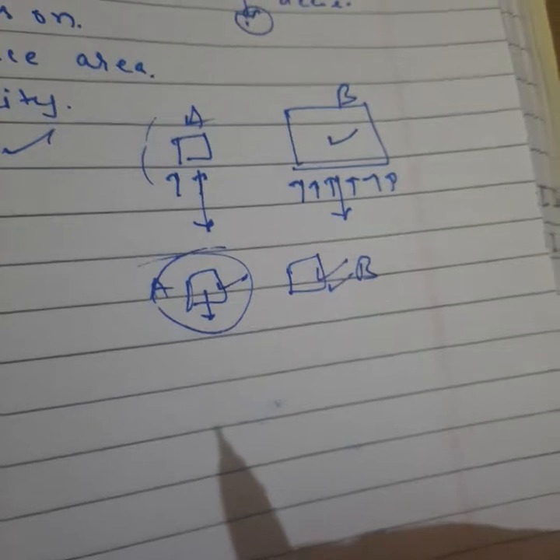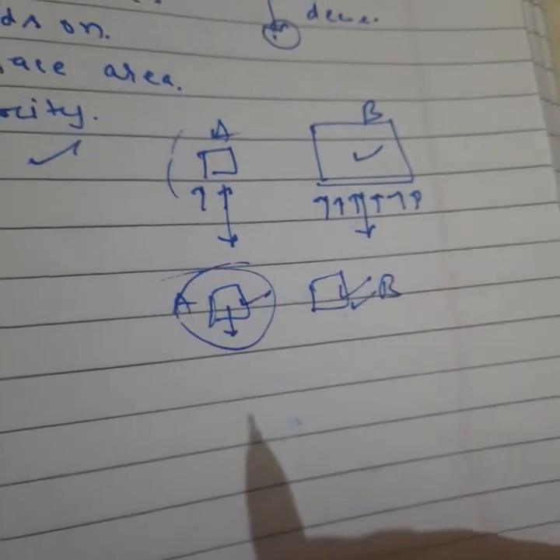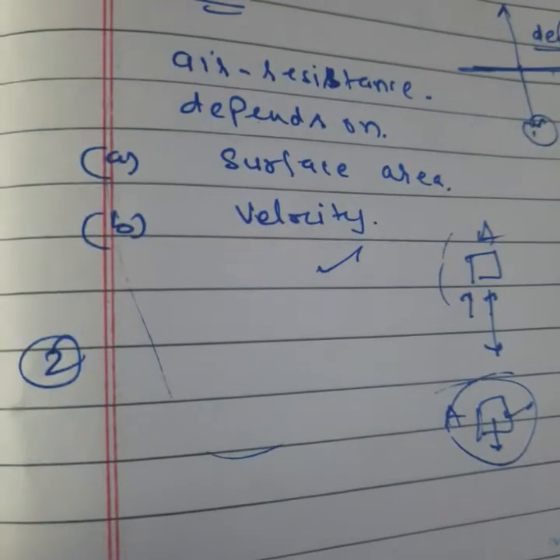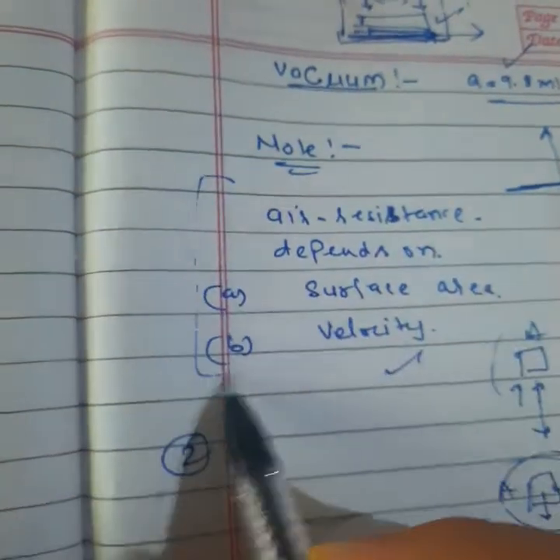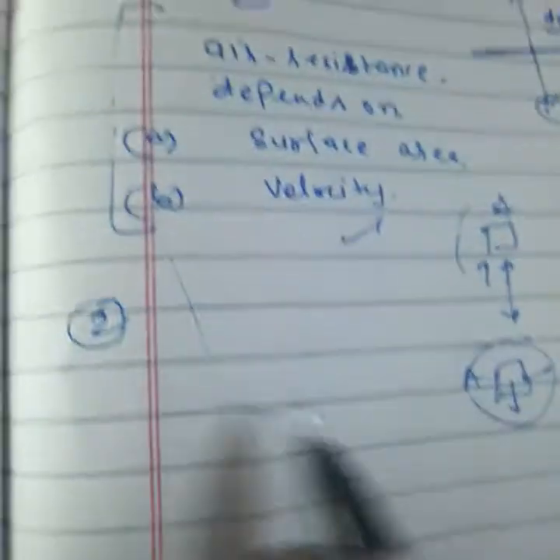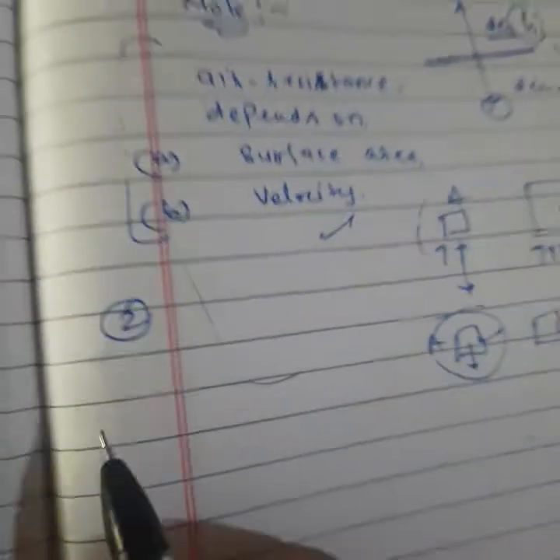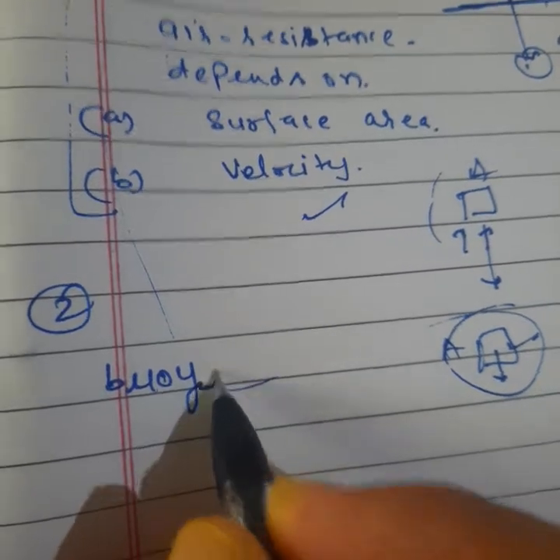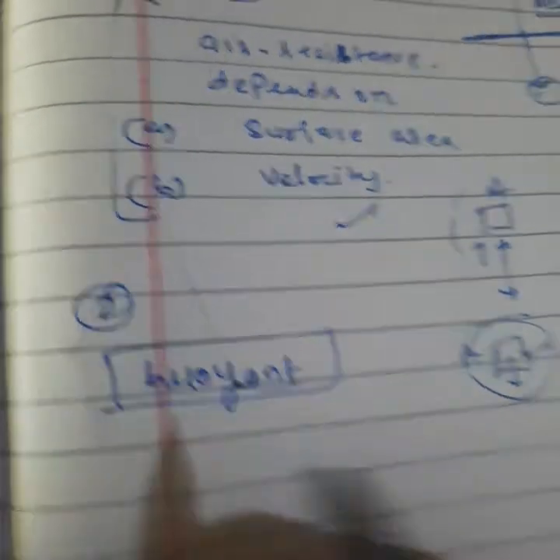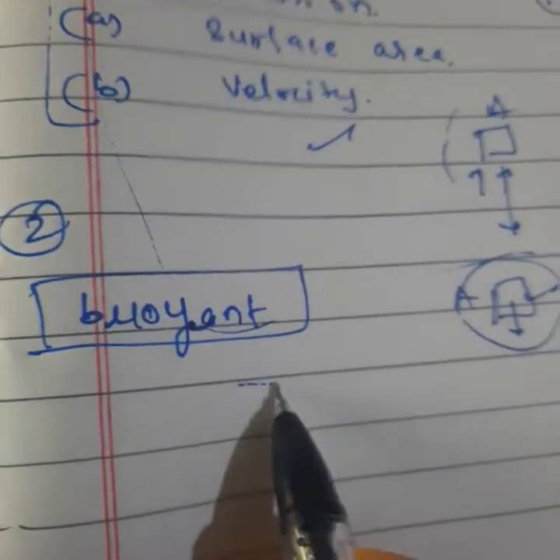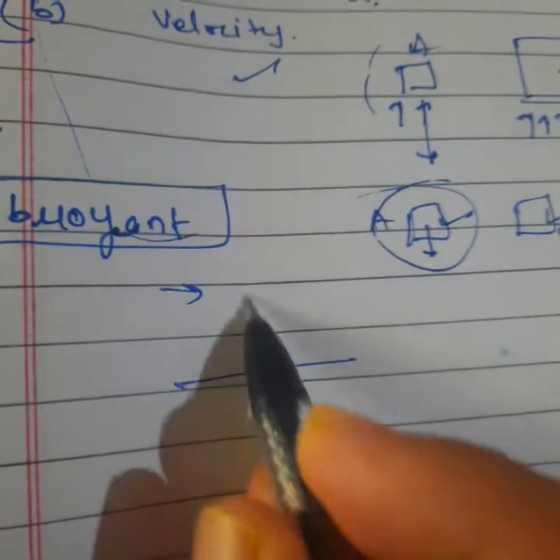Second, we neglected buoyant force during the above discussion. Buoyant force is the force which is present when you take air resistance. First of all, let me tell you what buoyant force means. This is part of the fluid chapter, the liquid chapter. The next chapter covers it, but it is not in your syllabus. Buoyant force is the opposing force acting normal to the surface, one kind of thrust, which comes automatically.